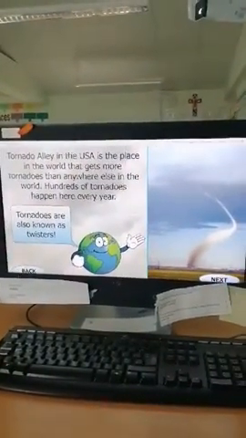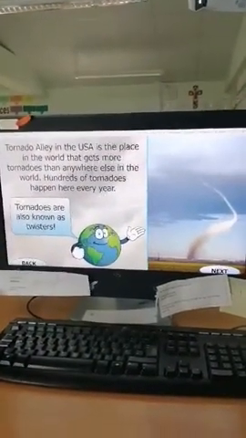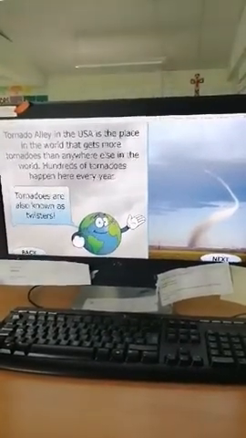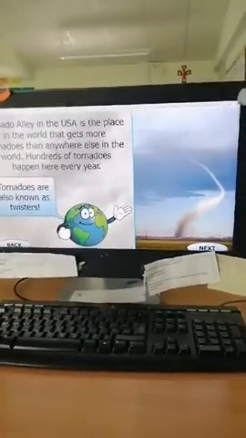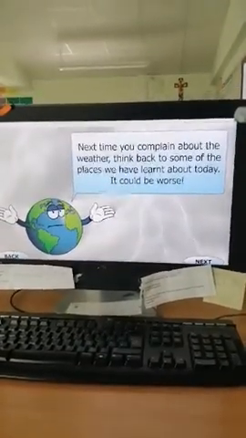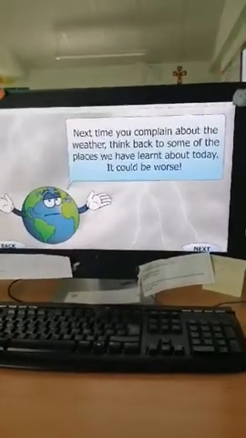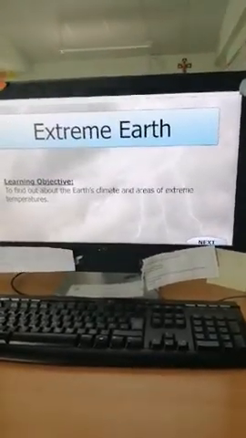Tornado Alley in the USA is the place in the world that gets more tornadoes than anywhere else in the world. Hundreds of tornadoes happen here every year. Tornadoes are known as twisters. Next time you complain about the weather, think back to some of the places we have learnt about today. It could be worse. Thank you.